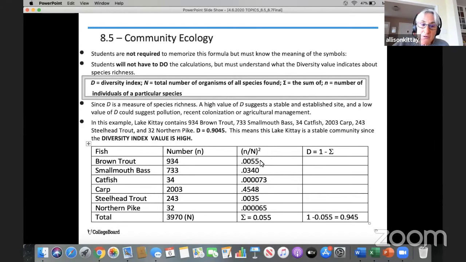And I did it for each of the types of fish in this lake, and I added it up. That's the sum of, and I got 0.055. Remembering that D is 1 minus the sum of those values, I simply subtracted that, and that's where that diversity index value of 0.945 comes from. Again, the take-home lesson is that the higher that number, the closer to 1, the greater the diversity in that particular community. We'll practice more with this when we get to our guided practice section of this lesson.